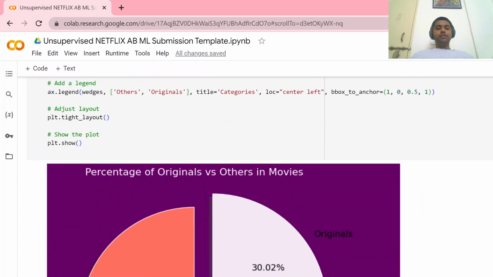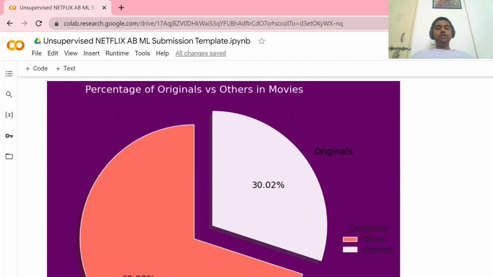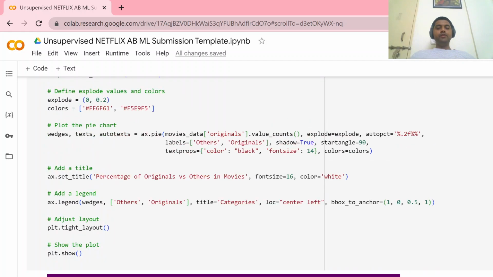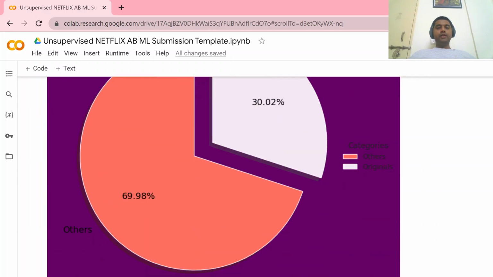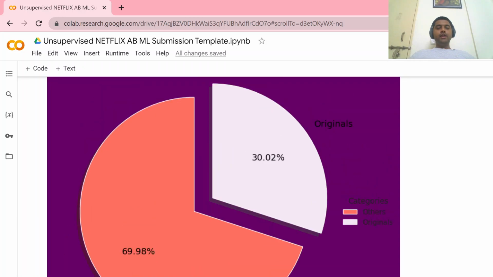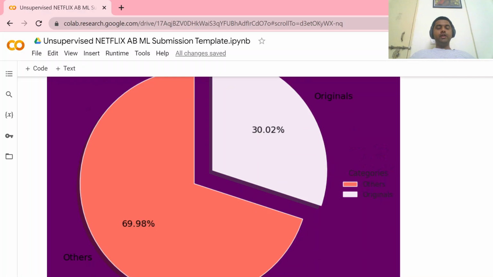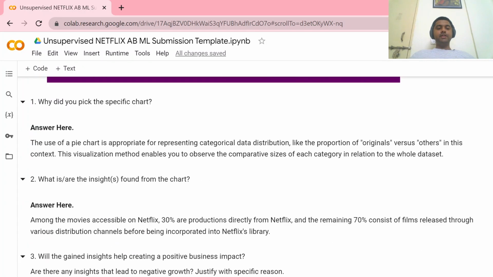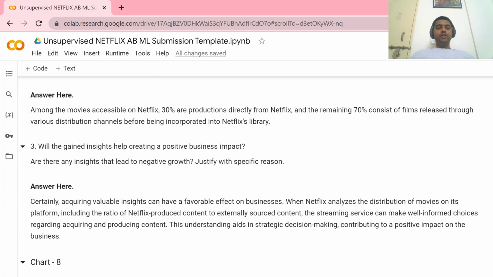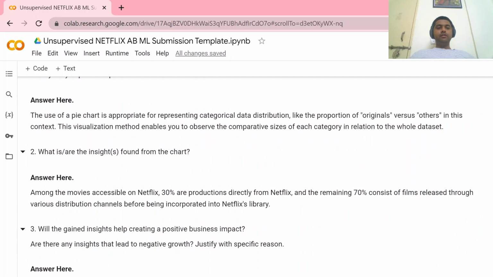The percentage of original and others in movies. So we can see original is 30.02 and the others are 69.98, almost equal to 70%. Certainly, the use of the pie chart is appropriate for representing categorical data distribution, like the portion of original versus others in this context.